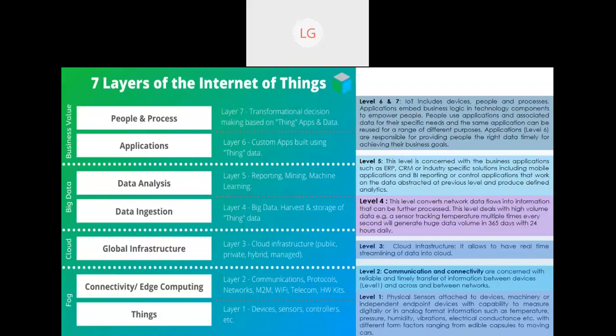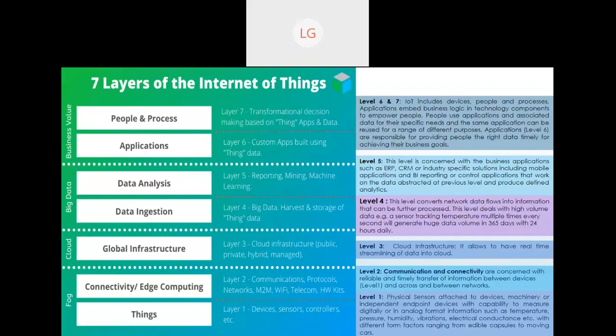And the second level is the communication protocols. We know what a protocol is, that is the rules and regulations. So what kind of rules and regulations is IoT going to provide? That is the connectivity and communication protocols, that is M2M, Wi-Fi, whatever protocols, based on whatever application you are trying to build. Based on that, the protocols will be decided, and they will transfer the information in real time between the devices and across the network.